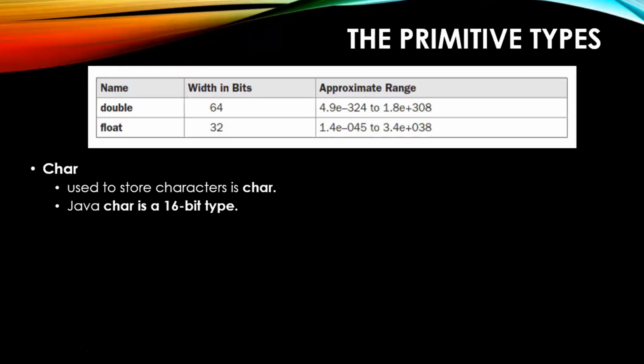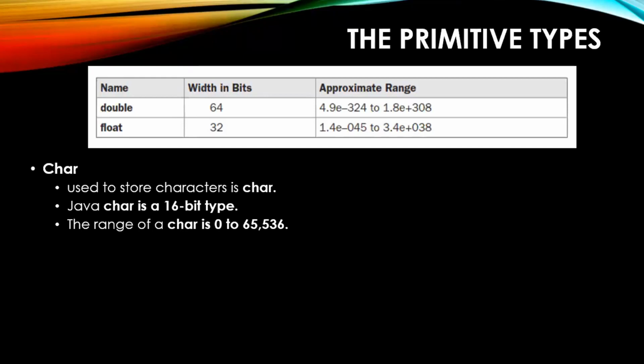Positive B, negative B? No, right? So if you are saying 16 bits, then it will be considering only positive values. So the range of a character is from 0 to 2 raised to 16, that is 65,536, right?